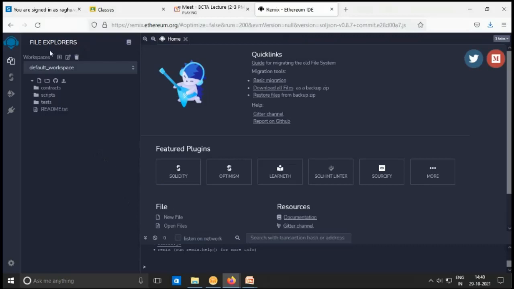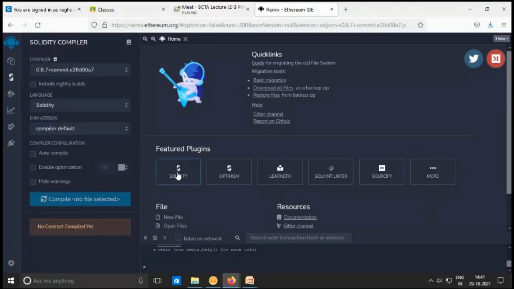Previously, the Remix IDE was designed to provide facilities for the Solidity programming language only. Thereafter, it has developed facilities for Optimism and some other programming techniques. So if you want Solidity, you can click on Solidity here. Here you will get many Solidity-related features, and you can work with them.